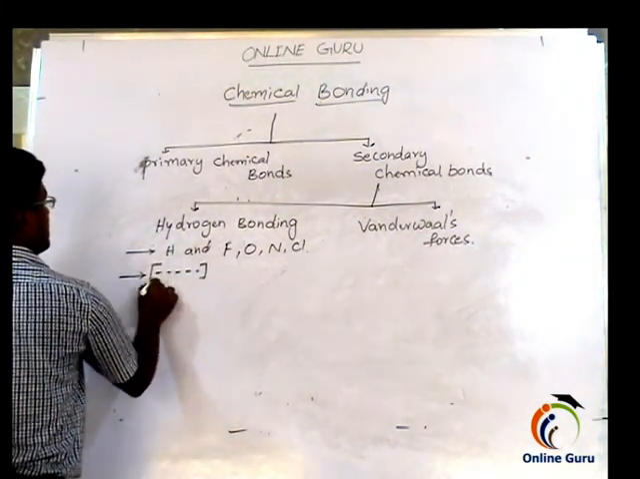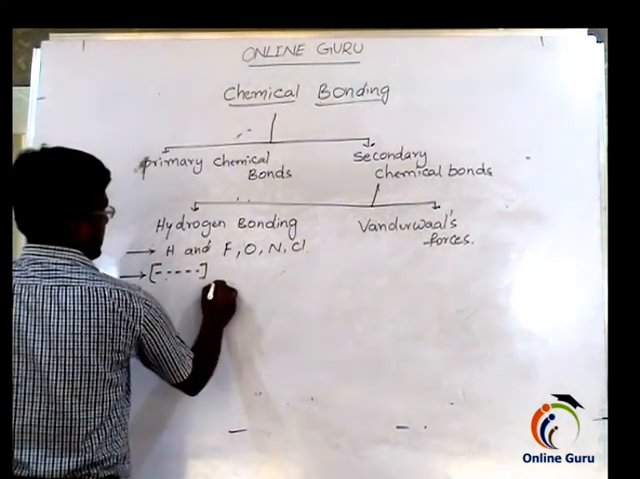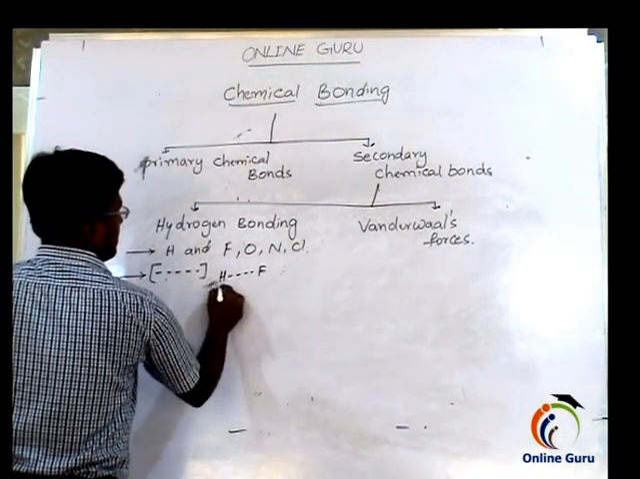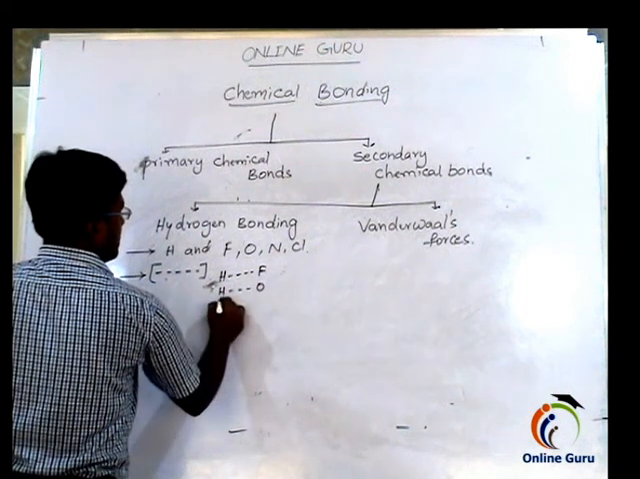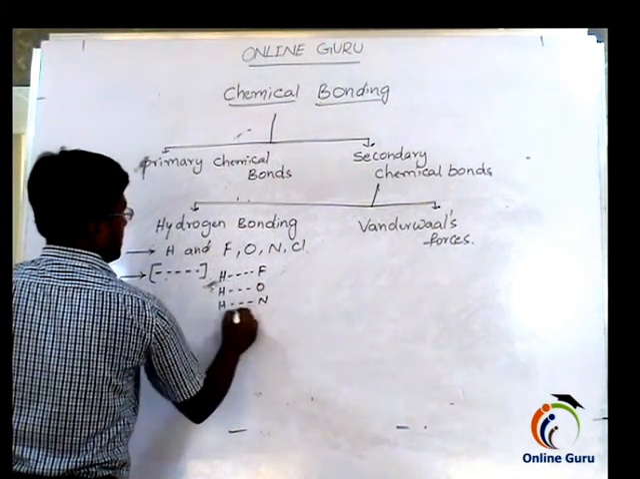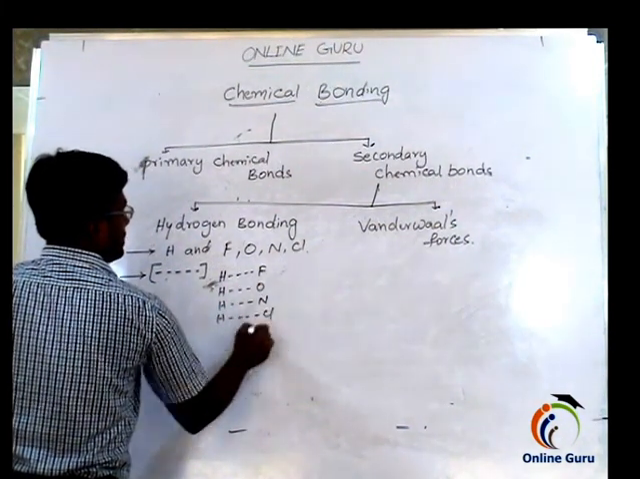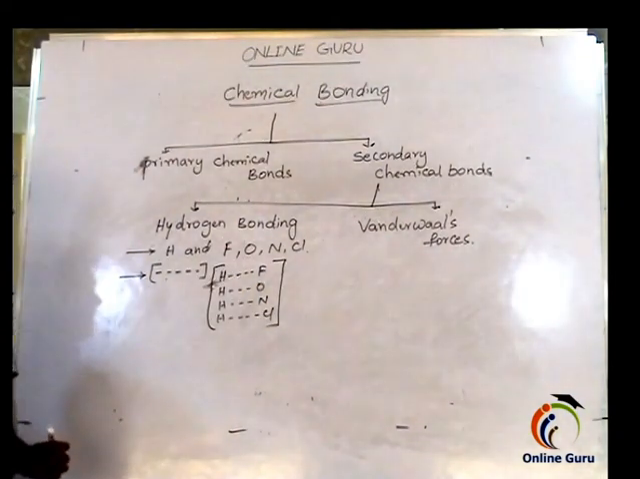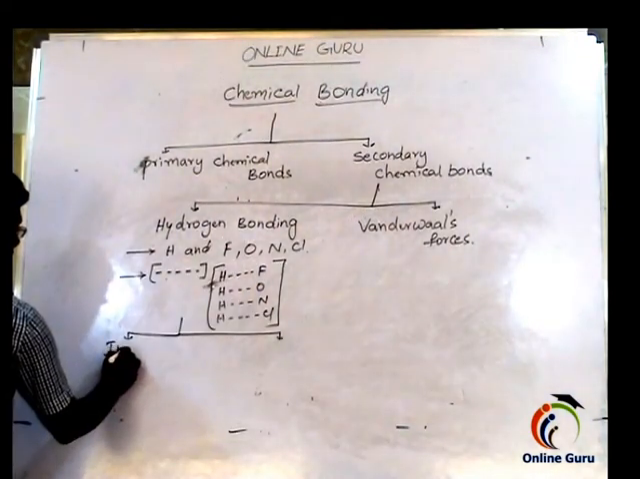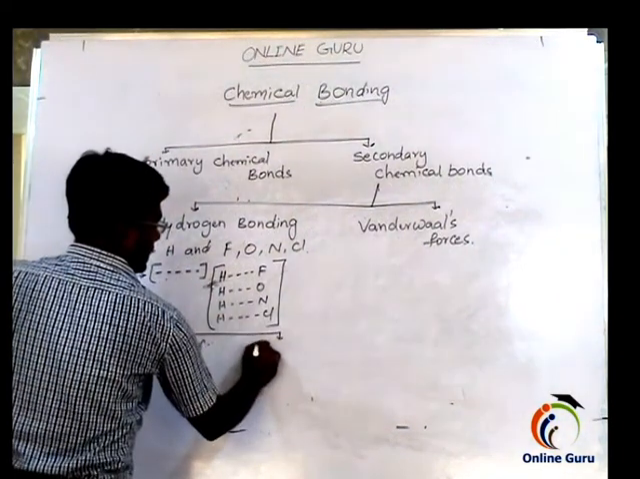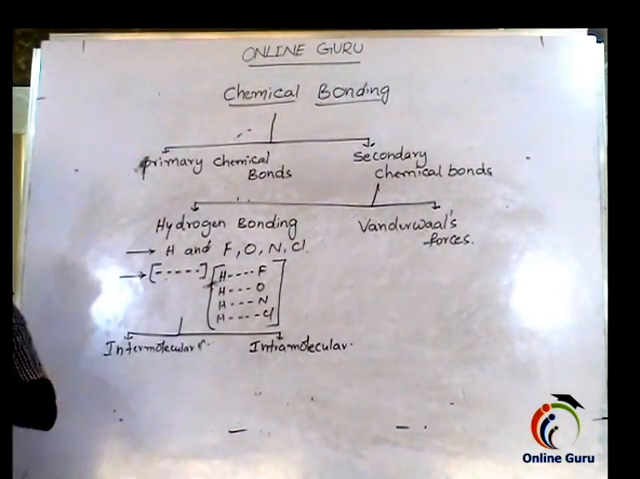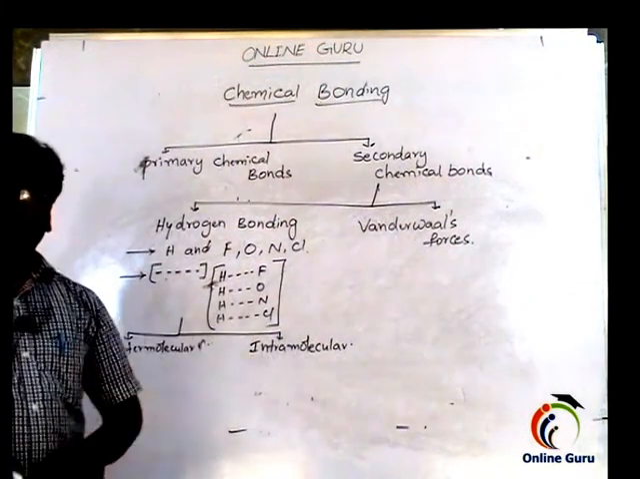So this is the representation of hydrogen bonding, like this, between hydrogen and fluorine, hydrogen and oxygen, hydrogen and nitrogen, hydrogen and chlorine. This bond is called hydrogen bonding. And hydrogen bonding is again of two types: intermolecular hydrogen bonding and intramolecular hydrogen bonding. Here inter means between molecules, intra means within a molecule.